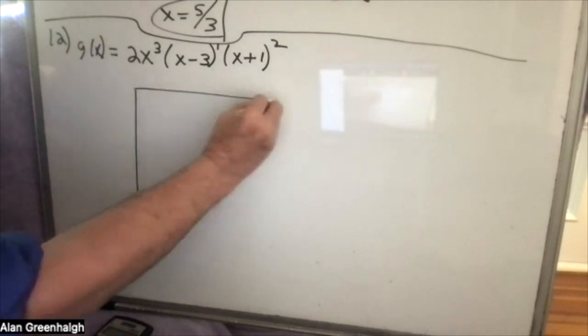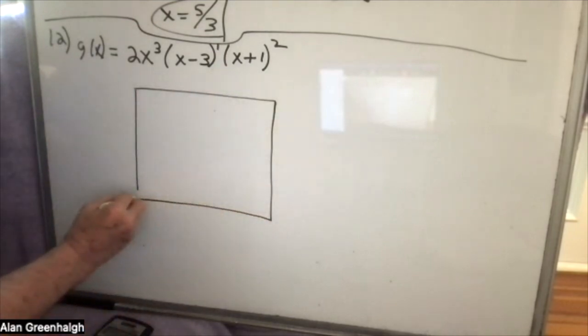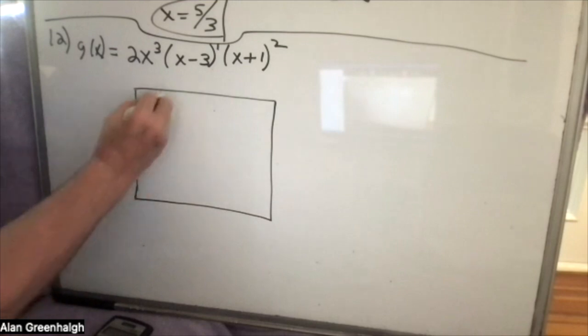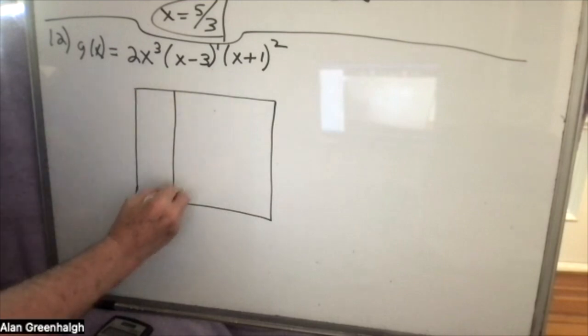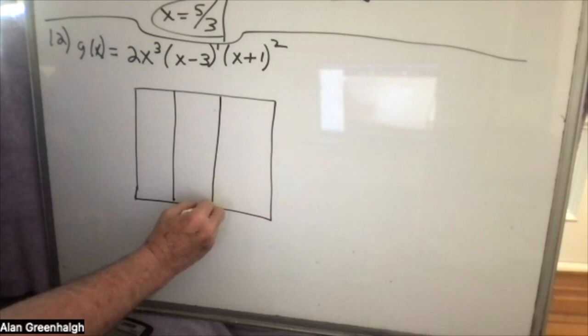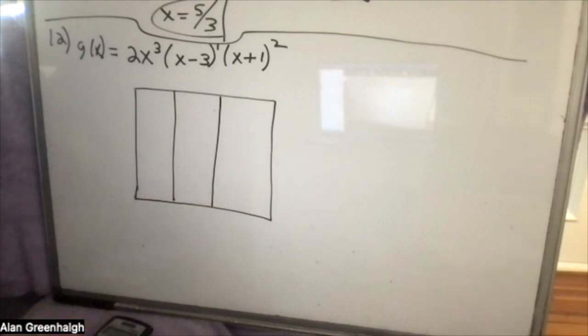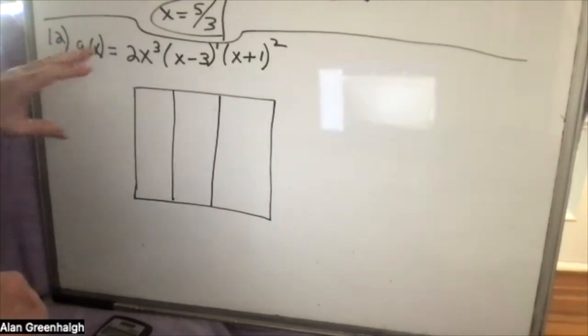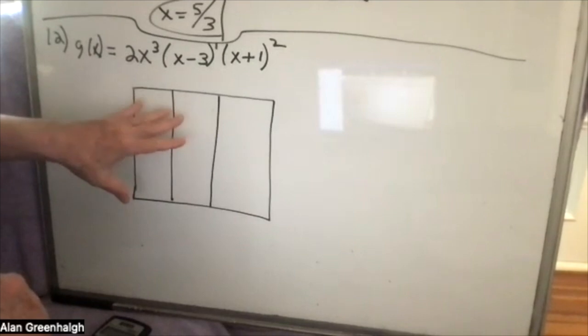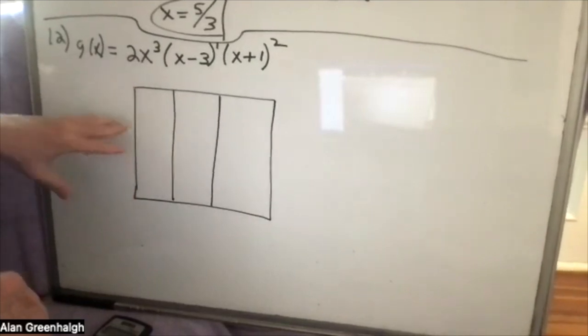I create a chart. I would appreciate it if when you did this problem on an exam, like the final, you also use a chart, because it makes it easier for me to figure out what you're saying. I keep saying this because it's very important that when you do these problems, you make it as easy as possible for me to grade it.